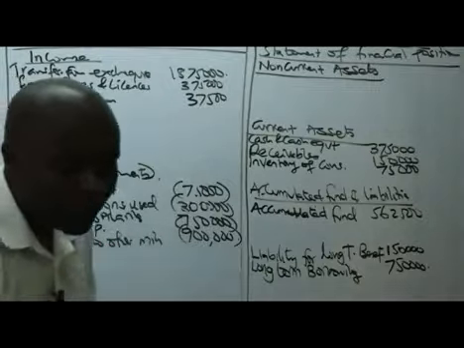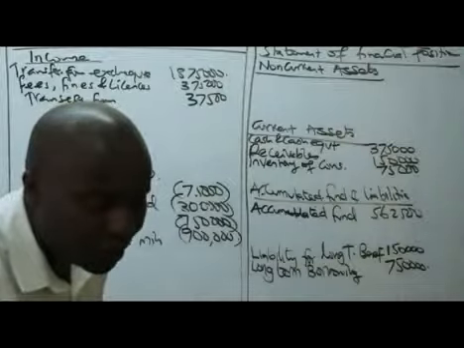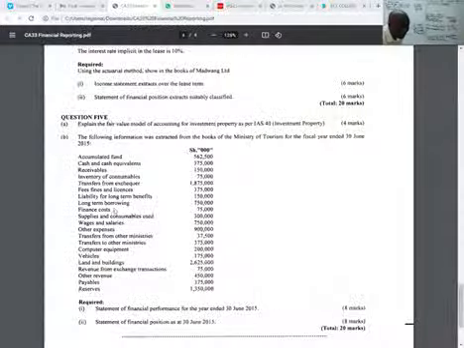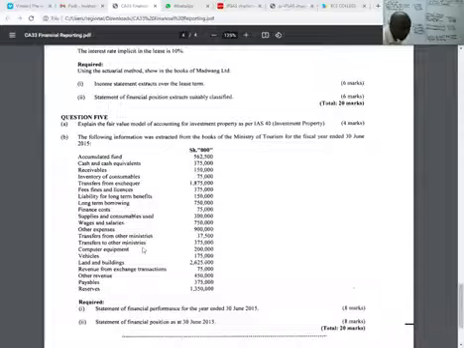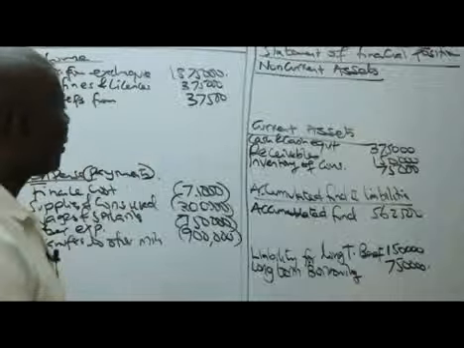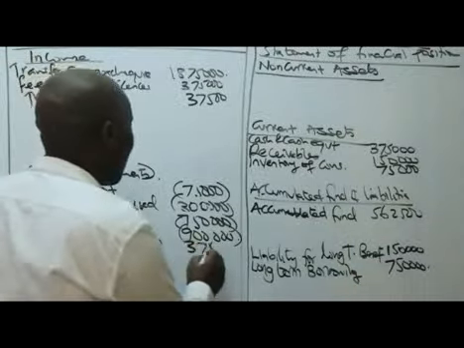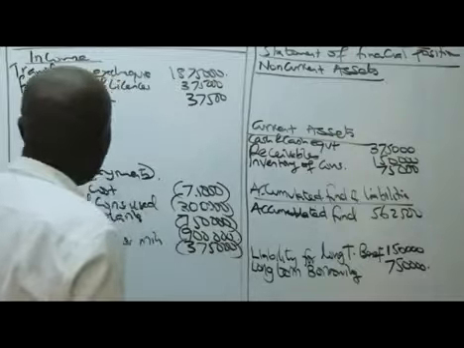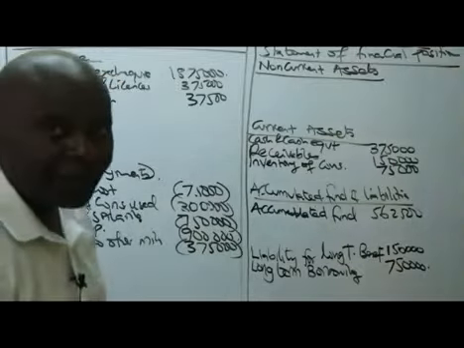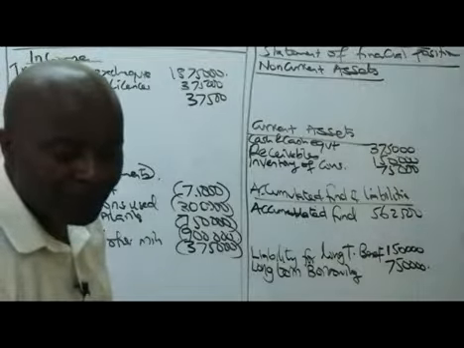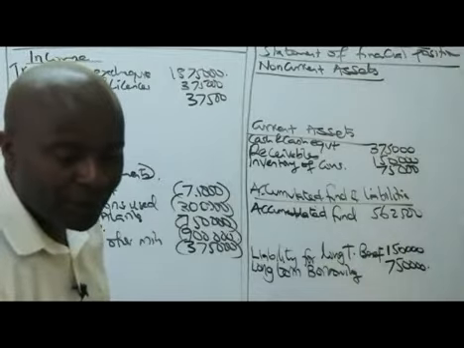So transfers to other ministries of 375,000. It's a cash outflow, so I have to put it in brackets like that, right?